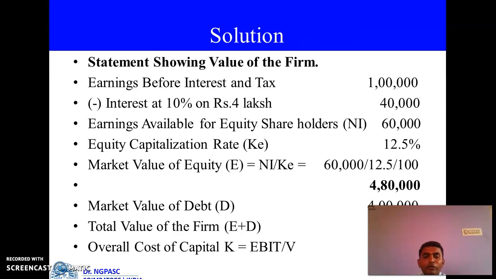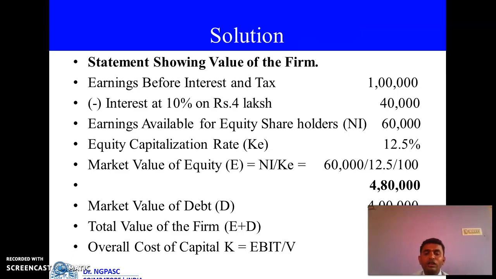Are you clear? So now we can apply the E value. If you can find out the E value. How we can find out the E value? There is a formula. E is equal to NI divided by KE. It means earnings available for equity shareholders divided by equity capitalization rate. NI value is 60,000 divided by KE percent is 12.5. Therefore, 60,000 divided by 12.5%, you get 4,80,000. This is called E. That is called market value of the equity.